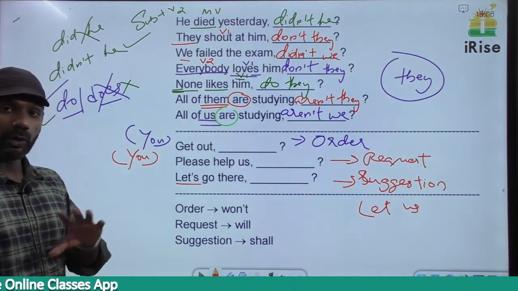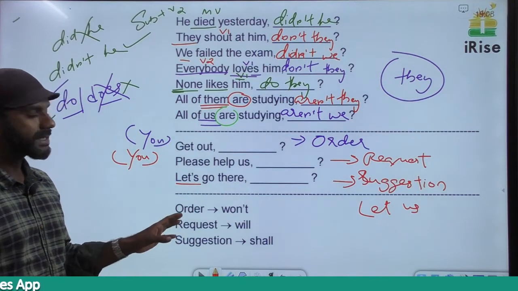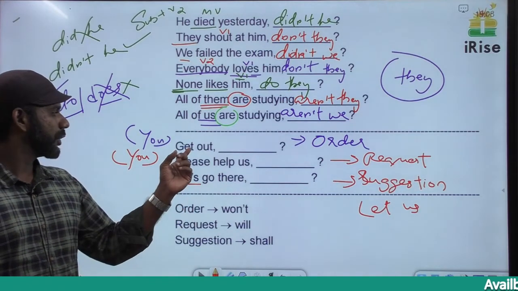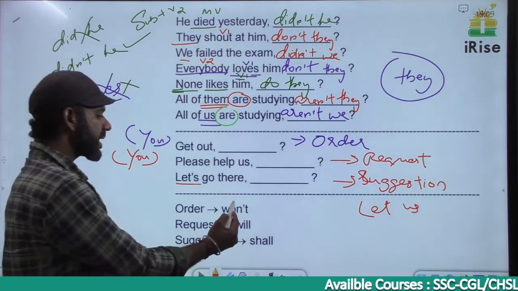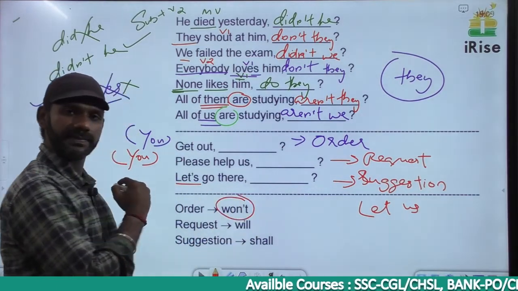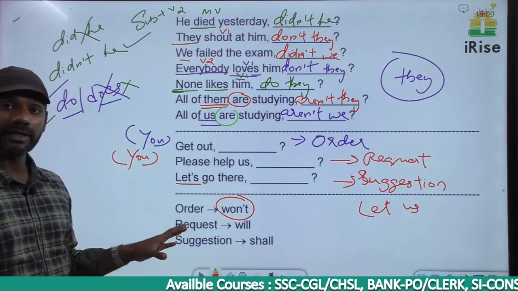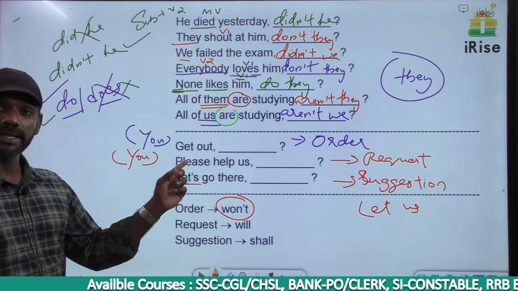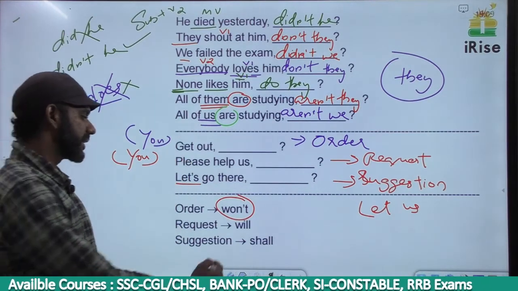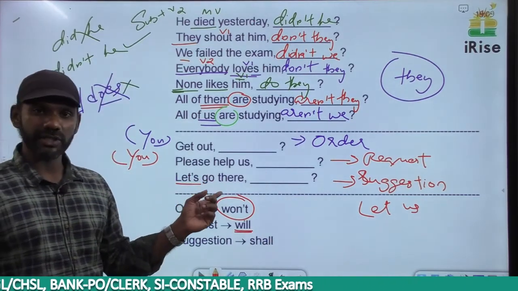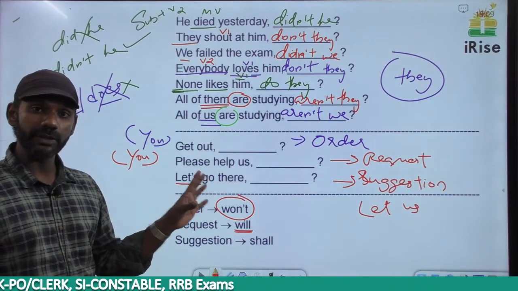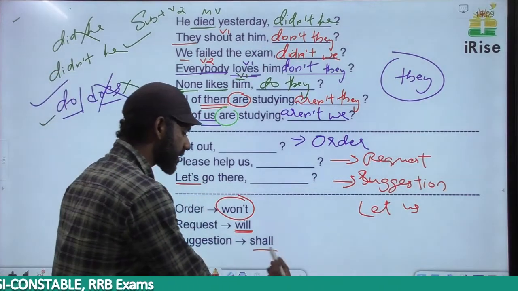Right. Now the rule is this, listen. In the case of an order, no matter whether the sentence is negative or positive, in the tag we have to use won't. In the case of a request, no matter whether the sentence is negative or positive, in the tag we have to use will. In the case of a suggestion, no matter whether the sentence is negative or positive, in the tag we have to use shall.